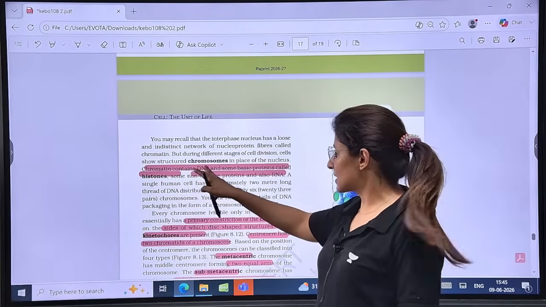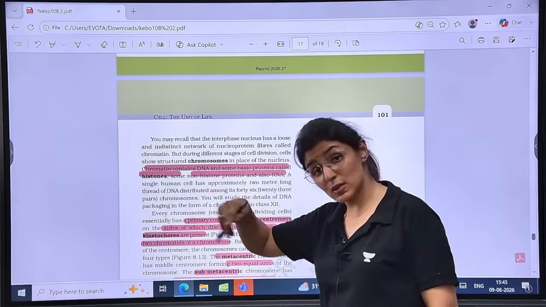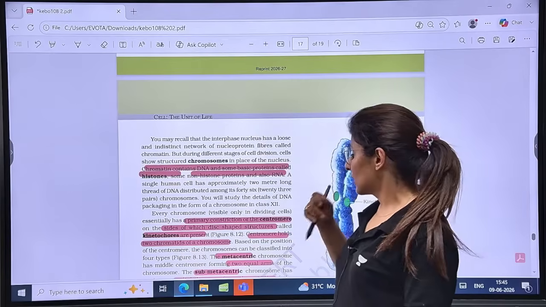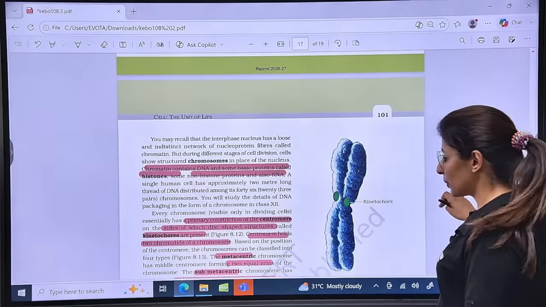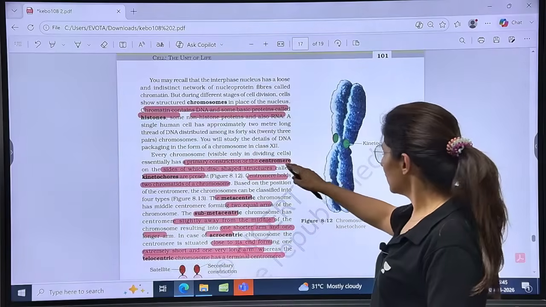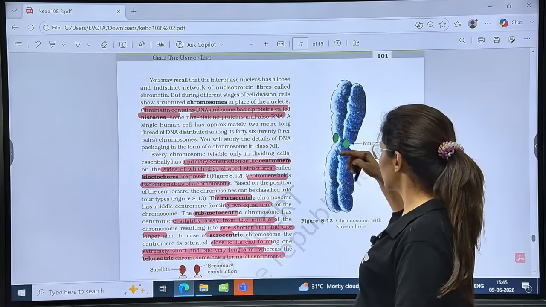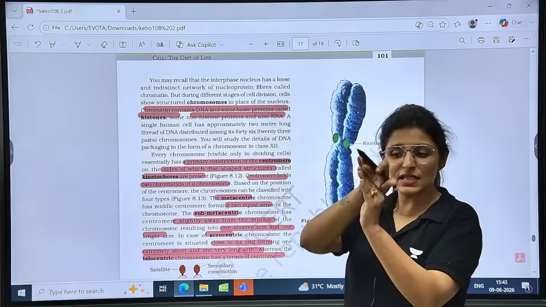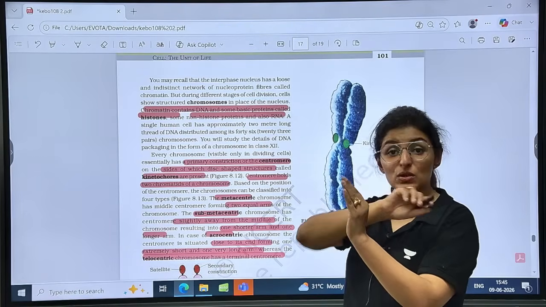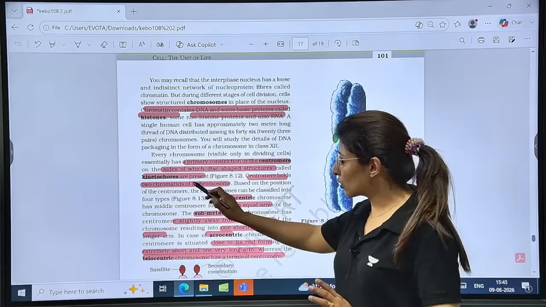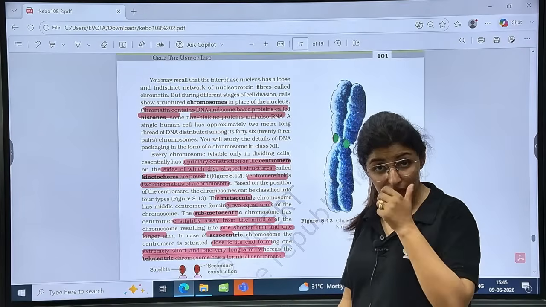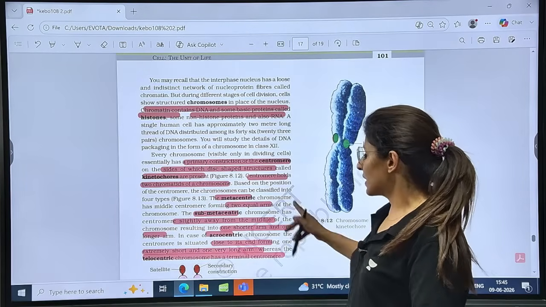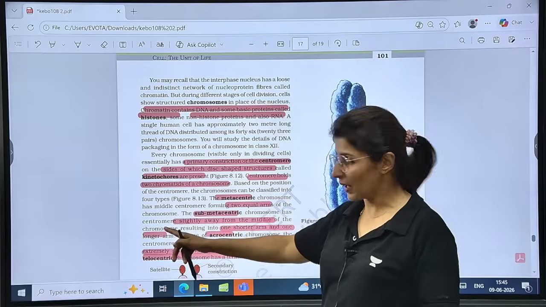Chromatin material contains DNA and histones as well as non-histones to form the chromosome. Now there is the site of primary constriction known as the centromere, and around the centromere we have two disc-shaped structures known as kinetochore, and around these disc-shaped structures the spindle fibers will attach. So kinetochore is a site for spindle attachment. Is that clear? Now the centromere holds the two chromatids together.